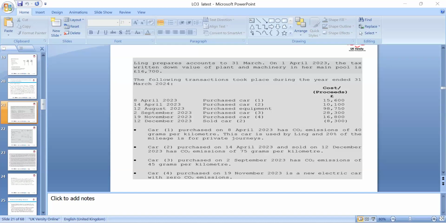The second car, we have to look at. We can put it into the special pool, where the emission level is very low. And the third car, if it is used, we can put into the main pool. So 28,300, 15,600, 10,100. The previous car which we looked at, if being disposed of, we can take out, and the written down allowance is 18%, which we calculate from the main pool.